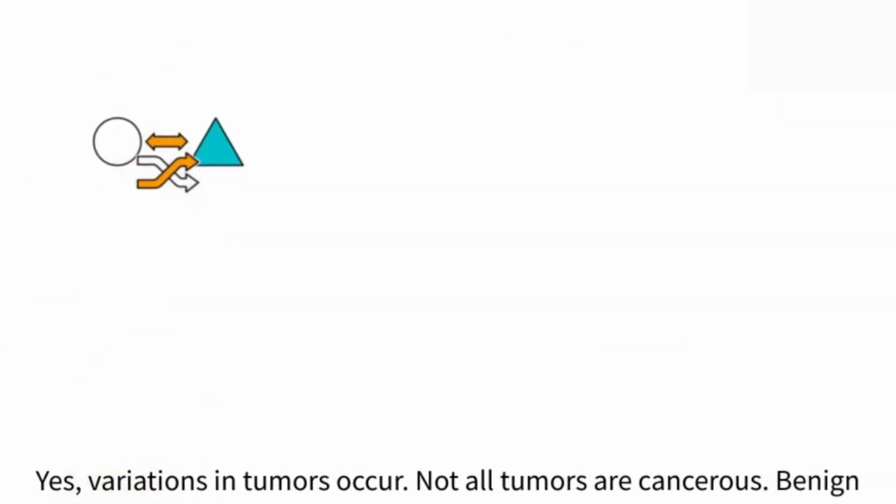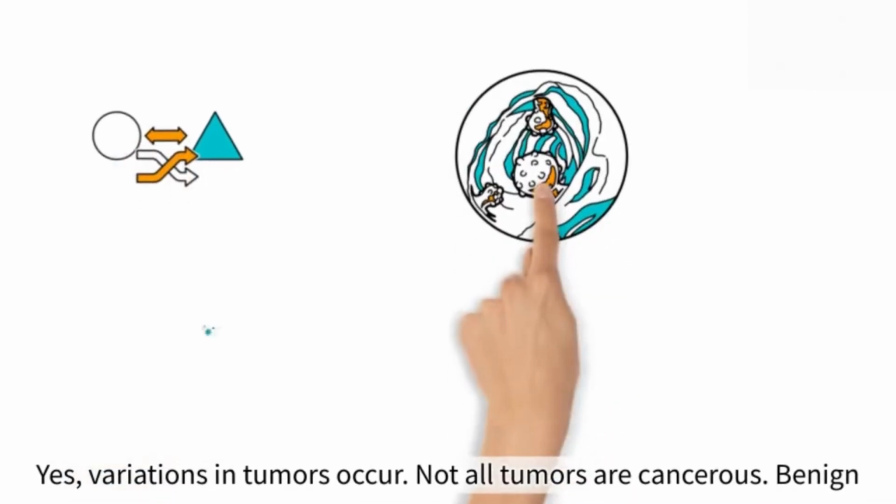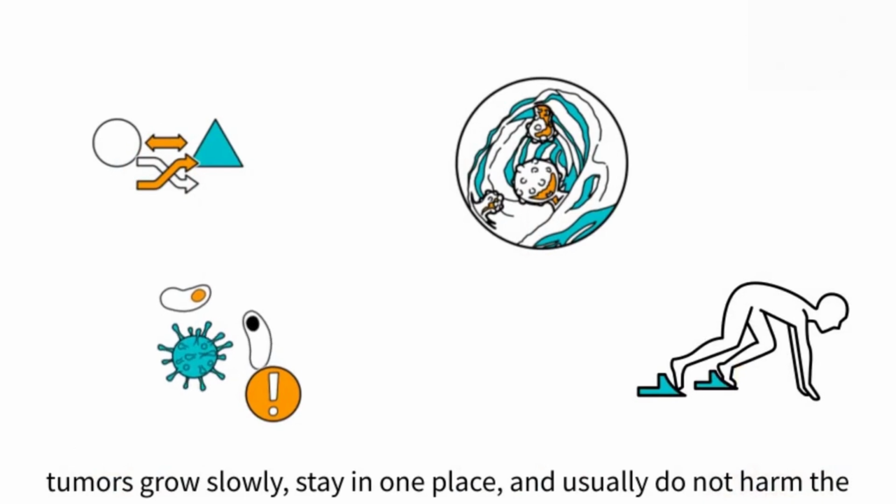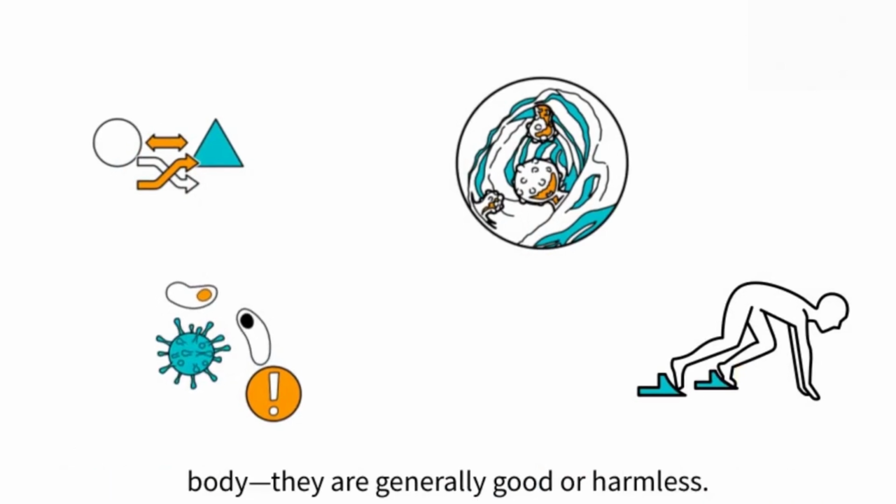Yes, variations in tumors occur. Not all tumors are cancerous. Benign tumors grow slowly, stay in one place, and usually do not harm the body. They are generally good or harmless.